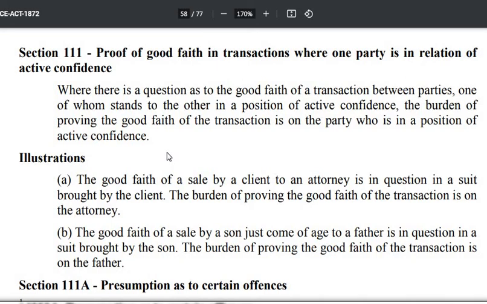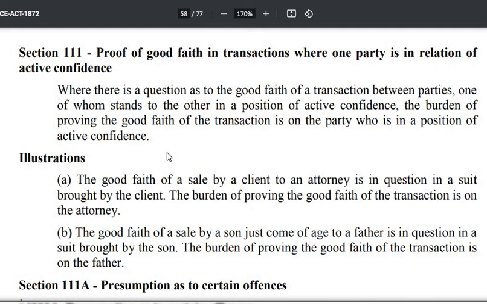Similarly, a lawyer is in a position to influence his client. Similarly, an employer is in a position to influence the will of his employee.